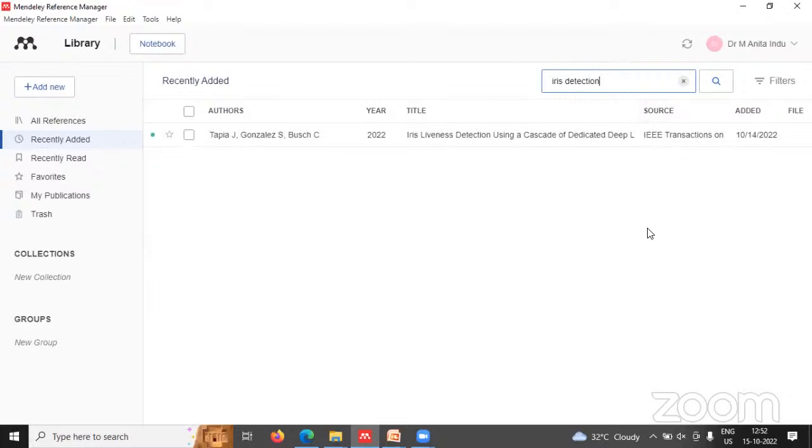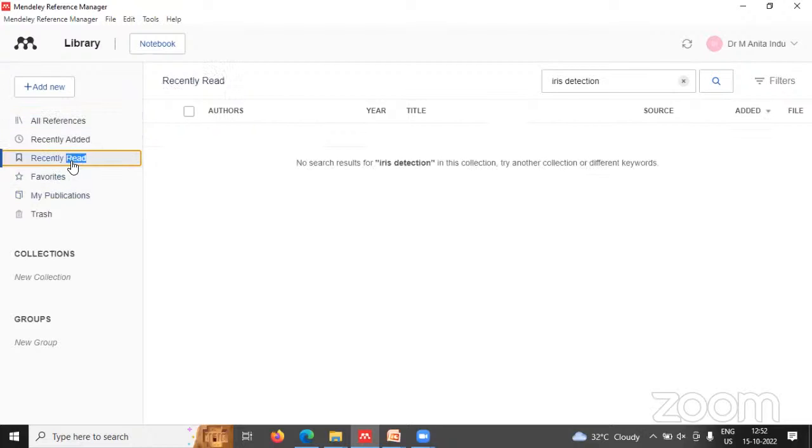Like this, it will search for papers related to your topic, and they will be in the library. These are the references. I have added only one paper. If you want to add anything more, you can just add it and store it.